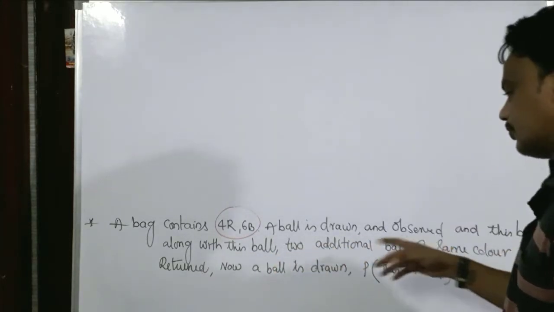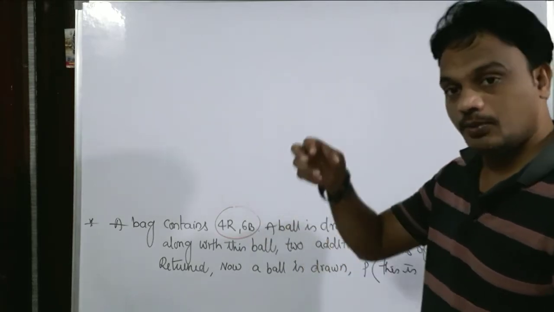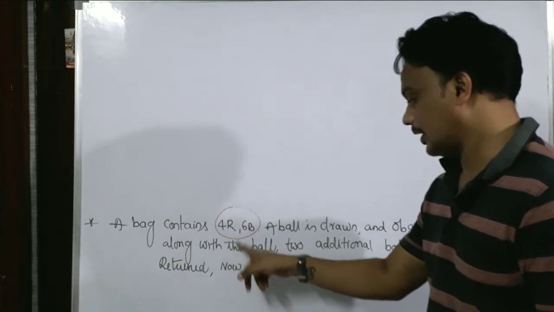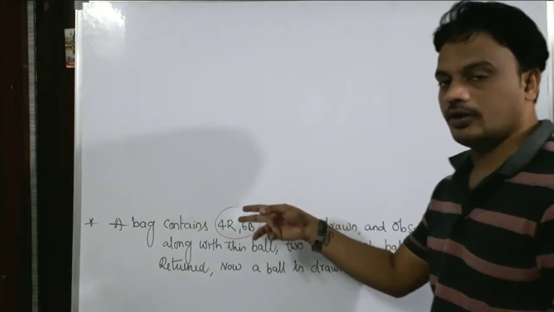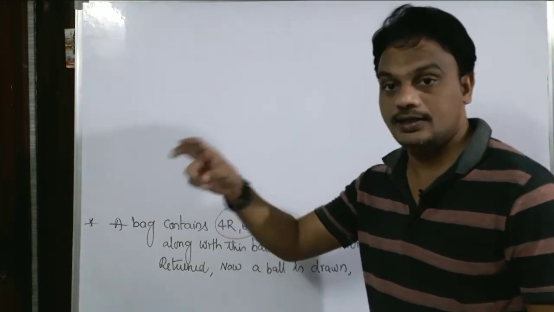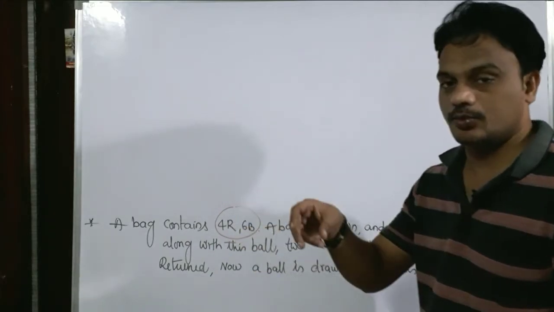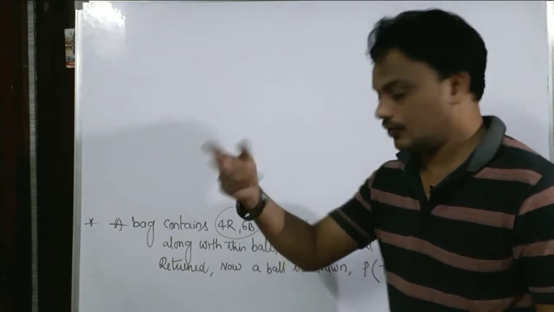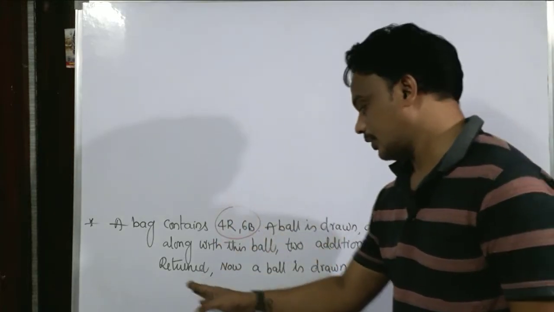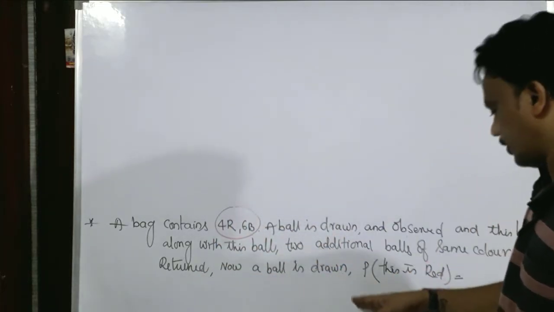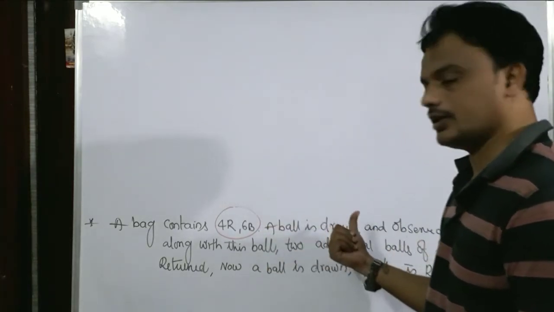A ball is drawn from the bag. Please observe the color, and after that you replace that ball along with 2 additional balls of the same color. Suppose you got the red ball, you put that ball back into the bag with 2 additional red balls. Suppose it is black, you put that ball back with 2 additional black balls, whatever it is. Then finally, again a ball is drawn. What is the probability that it will be red? I think you understood the question.